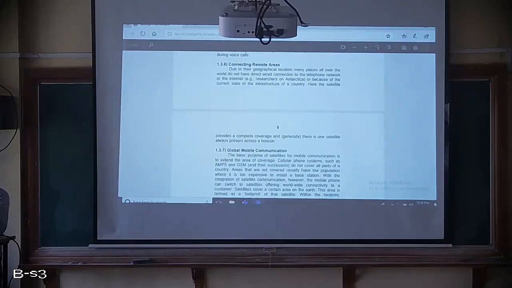At that time, your satellites will come for your rescue, which are used for connecting the remote areas. Based on the infrastructure, some telephonic network or wired connection will not be there. Here the satellite will provide the complete coverage. The satellite will cover that area particularly, where you don't have access through cables. So that is one more advantage or one more application of the satellites.